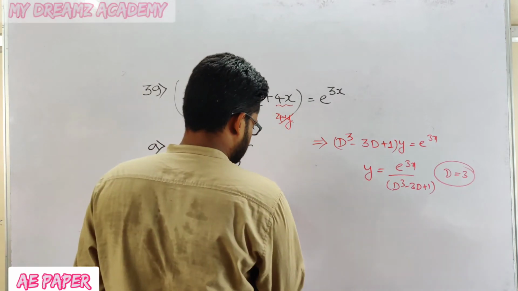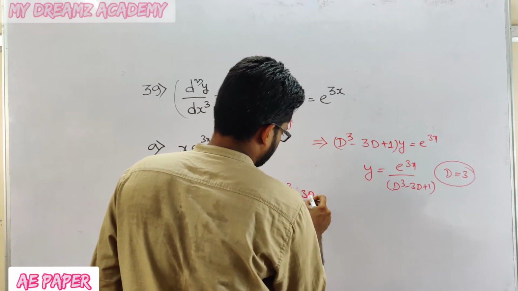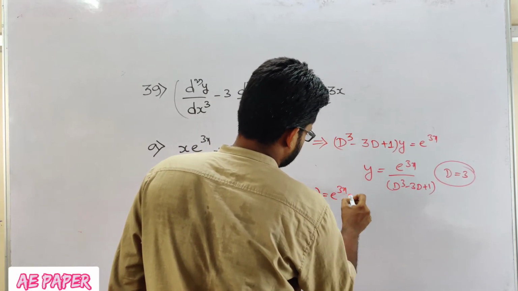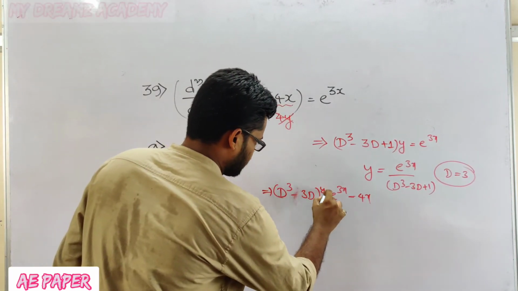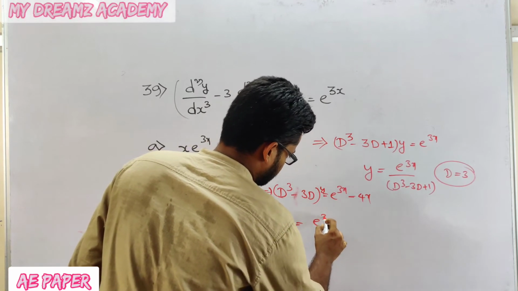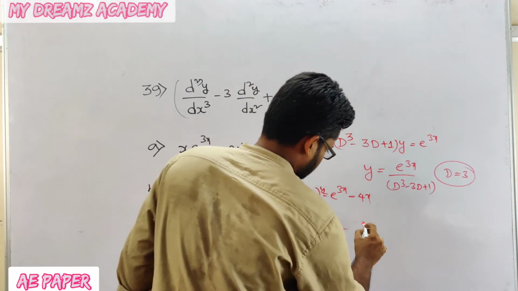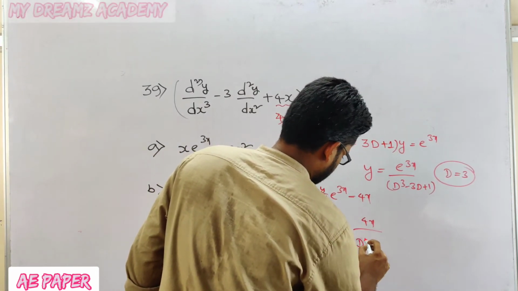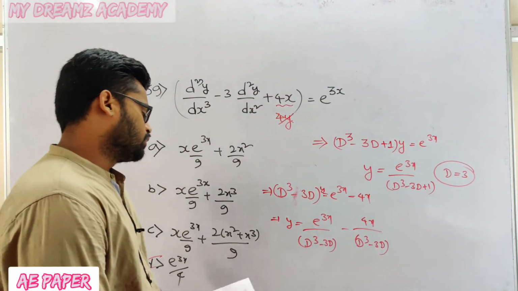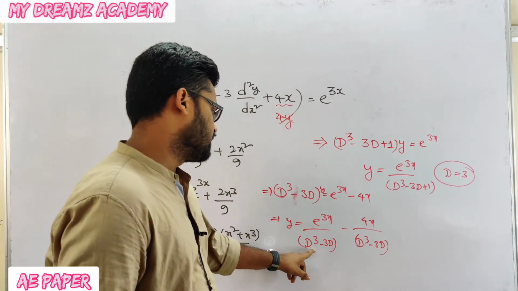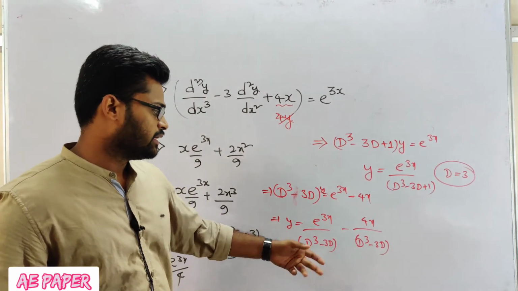So how should I solve this one? That is d cube minus 3d is equal to e power 3x minus 4x. Like that we have to solve. This is y, and y is equal to e power 3x by d cube minus 3d minus 4x divided by d cube minus 3d. How we need to solve this one? E to the power of 3x by d cube minus 3d. Substitute d is equal to 3. 27 minus 27, it will give 0.